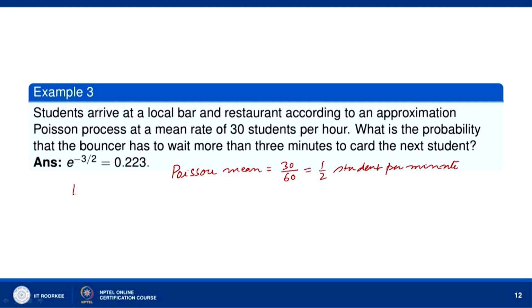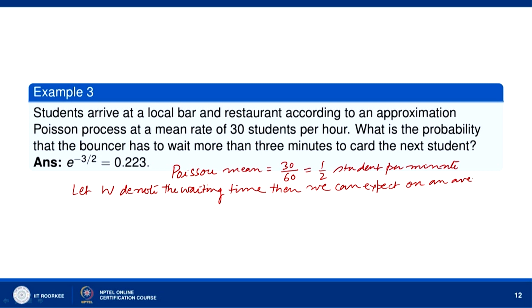Now, let W denote the waiting time. Then we can expect, on average, two minutes of waiting time between arriving students.